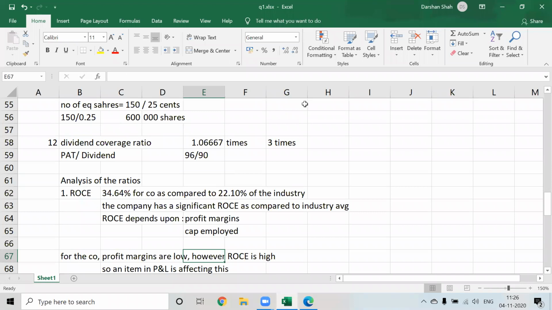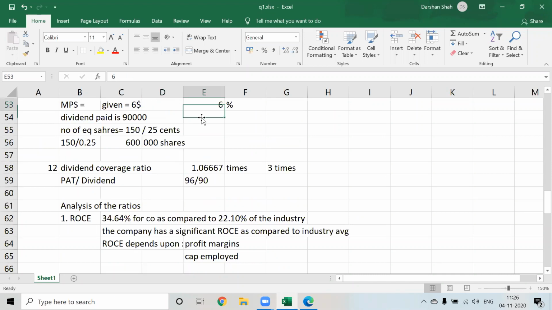Okay, so there is a doubt. Can there be a situation where dividend coverage is low but dividend yield is high? Yes, there can be a situation. Even if dividend coverage is low, you can still have a higher dividend yield ratio.